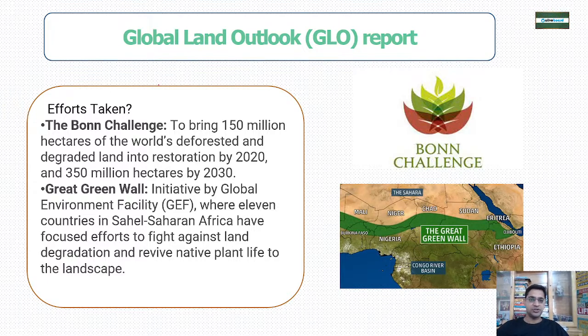Then the Bonn Challenge. The Bonn Challenge means we want to bring around 150 million hectares of deforested land of the world, and by 2030 we want to bring 330 million hectares into restoration activity. Then this is very important, the Great Green Wall.